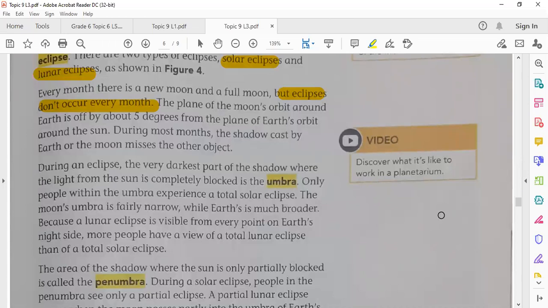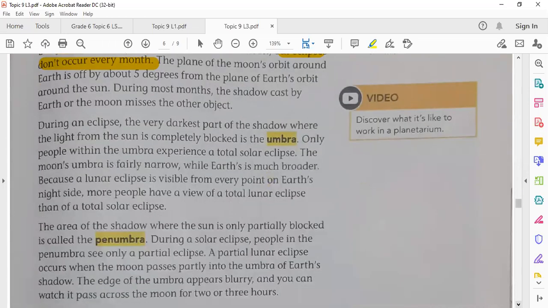Now we have two regions of darkness. The very darkest part of the shadow is called the umbra. During an eclipse, the very darkest part of the shadow, where the light from the sun is completely blocked, is called the umbra, okay?